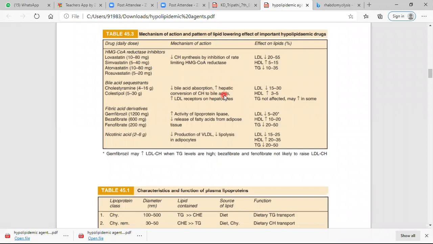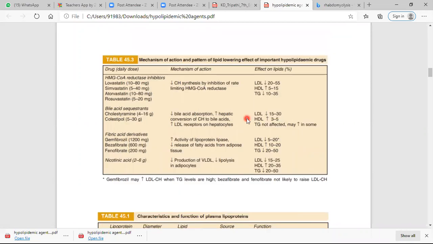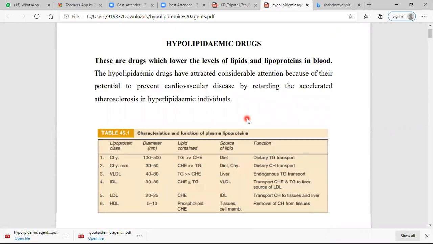It increases hepatic conversion of cholesterol to bile acid in the liver, and increases the LDL receptor on the hepatocyte, and due to that it decreases the LDL level. One increases the HDL level, but what is the difference between the two? The triglycerides are not affected. So this is the basic difference between these two categories of drugs. This is all about the first two categories of hypolipidemic agents.